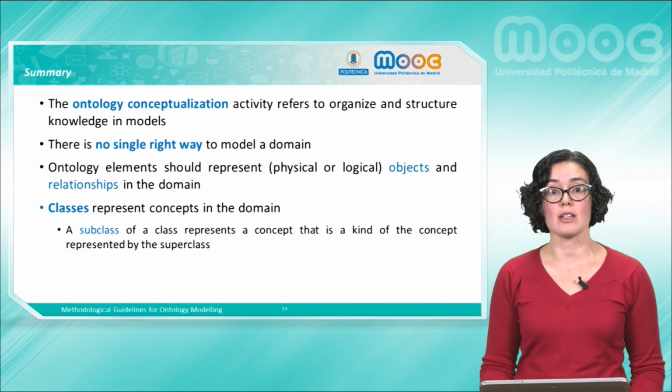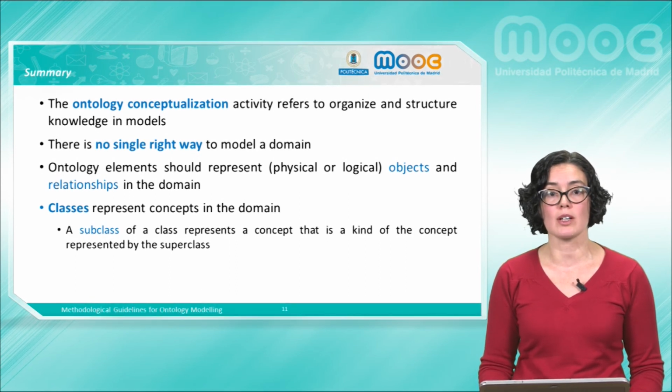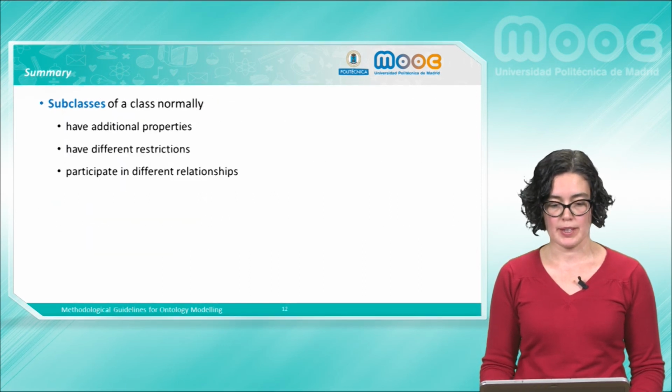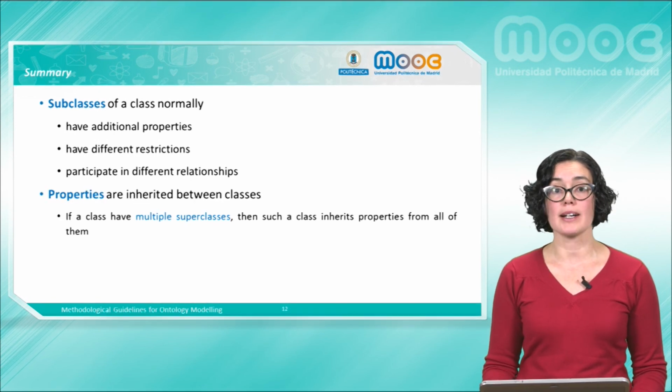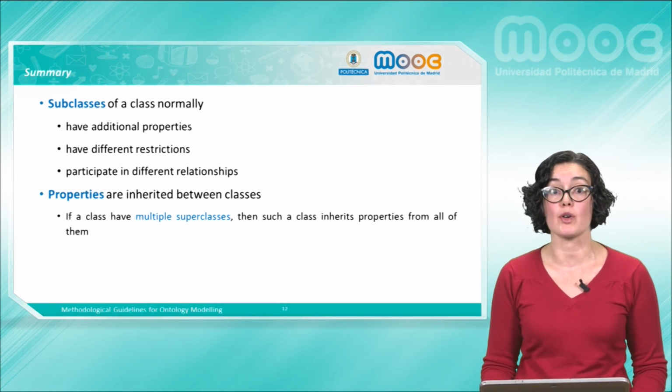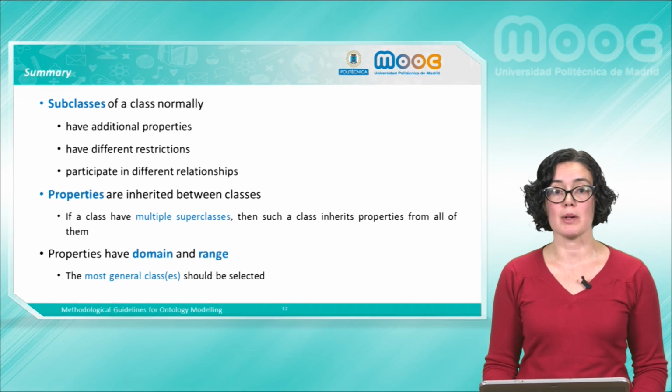Classes represent concepts in the domain, thus synonyms of the same concept do not represent different classes. And a subclass of a class represents a concept that is a kind of the concept represented by the superclass. Subclasses of a class normally have additional properties and different restrictions, and also participate in different relationships. Properties are inherited between classes. A subclass inherits all the properties of the superclass, and if a class has multiple superclasses, then it inherits properties from all of them. Finally, the properties have domain and range, which should be defined using the most general class or classes to which the property can be applied.